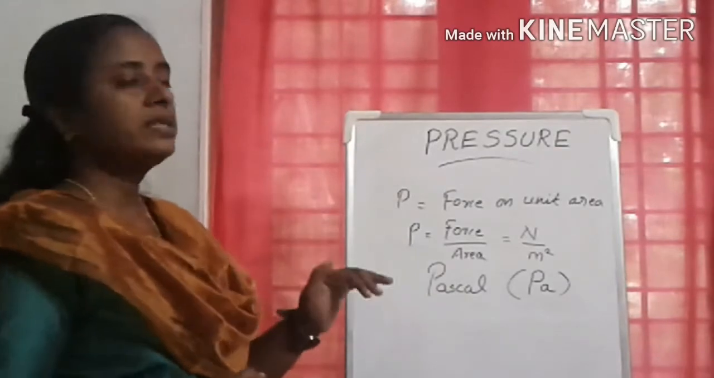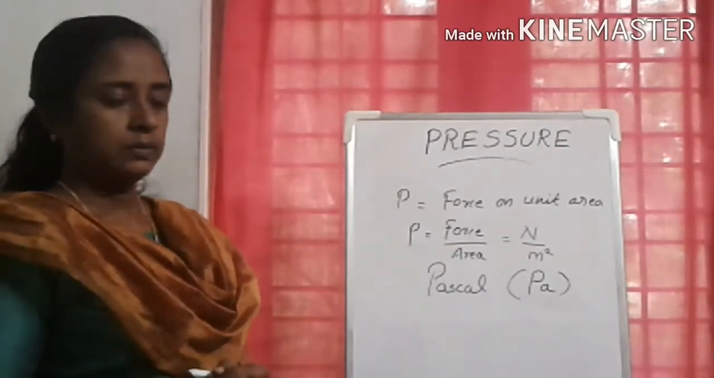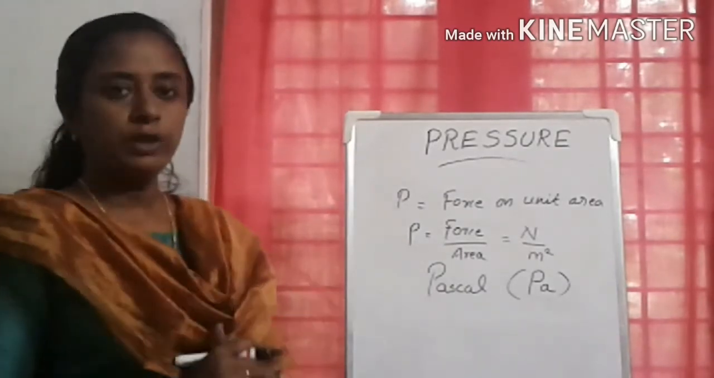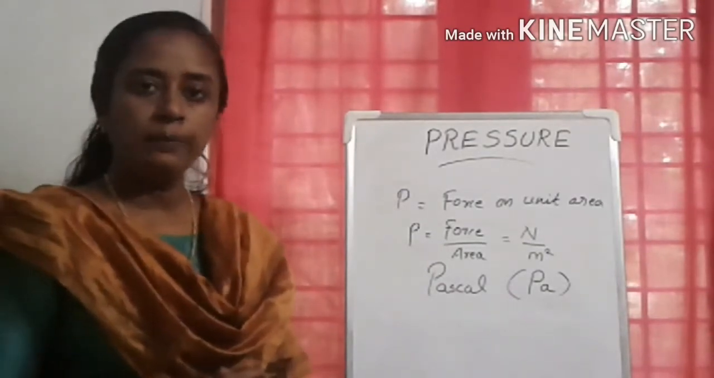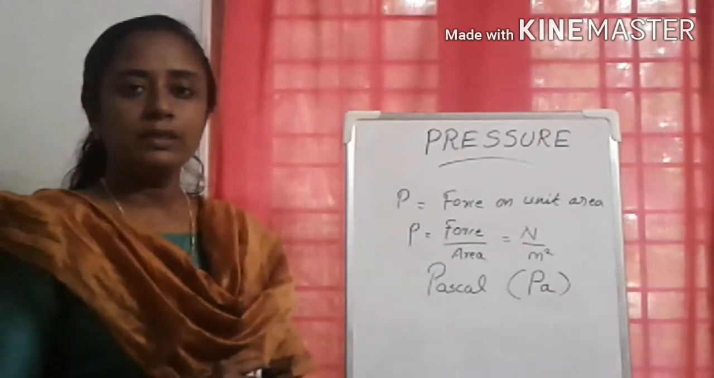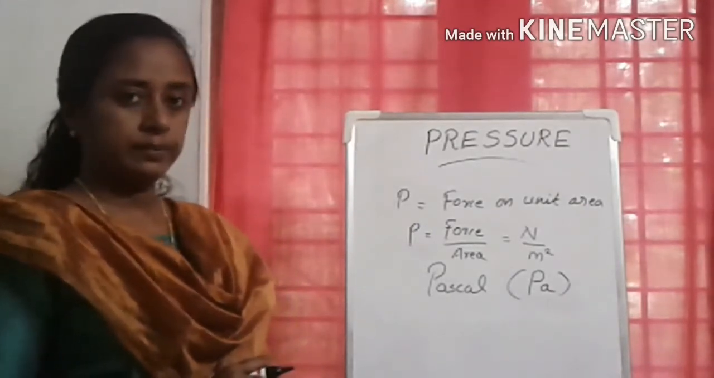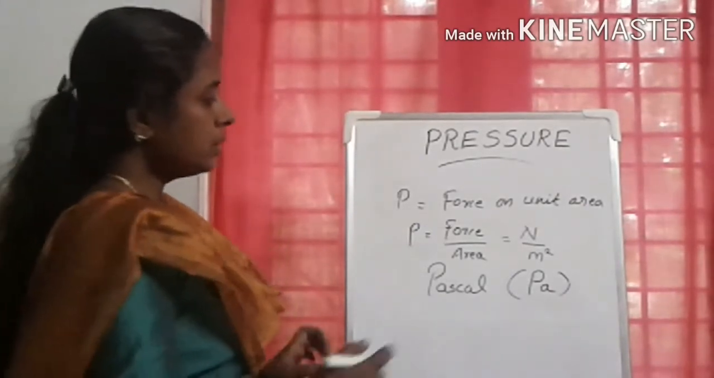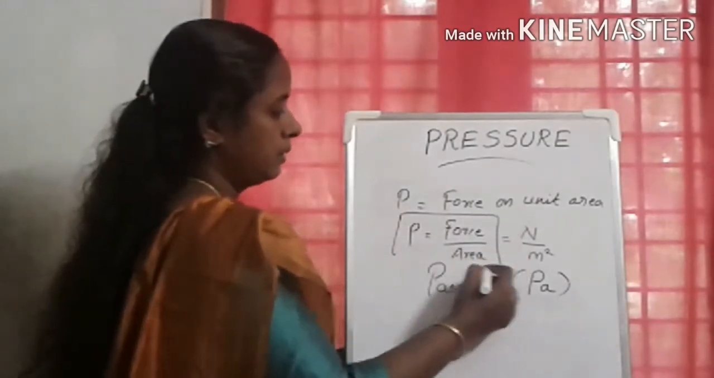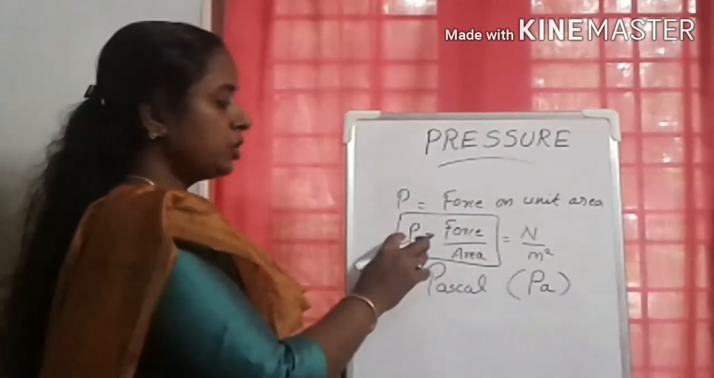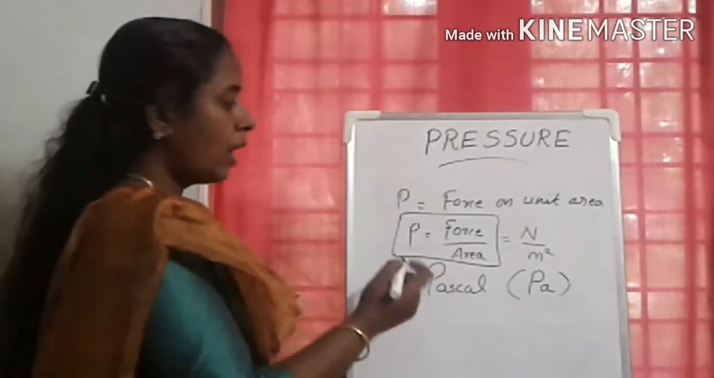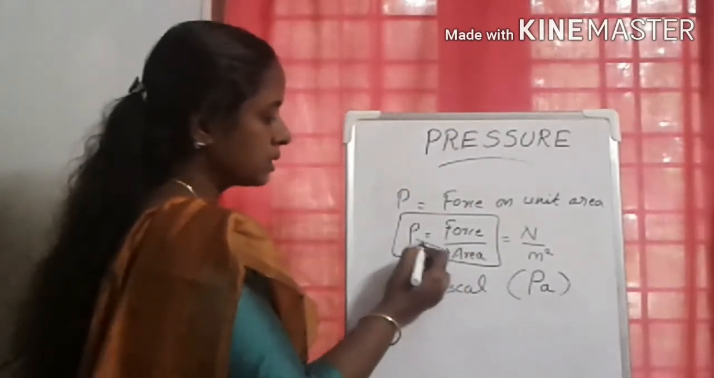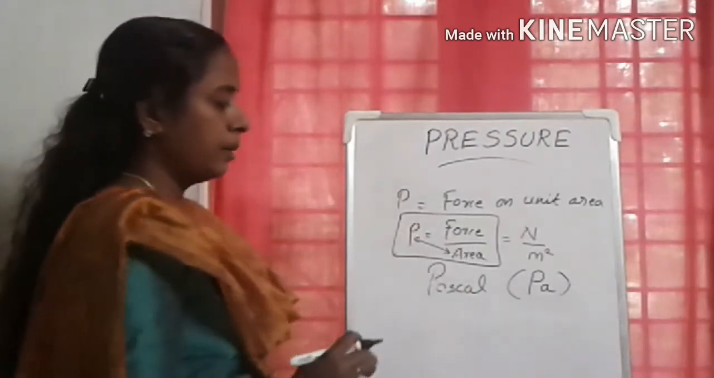So these are the basic things about pressure. Definition is force acting on unit area. Equation is pressure equal to force by area. SI unit is Newton per meter square or Pascal. And look at this equation. Pressure depends upon force and area. Mainly we have to focus on these two, pressure and area.